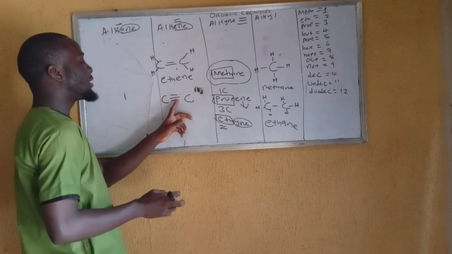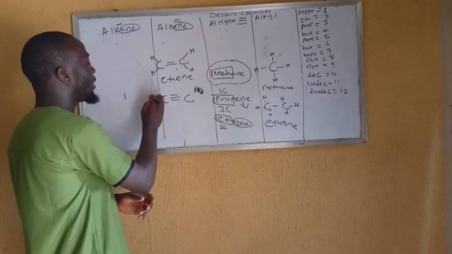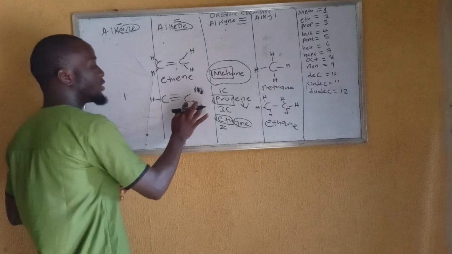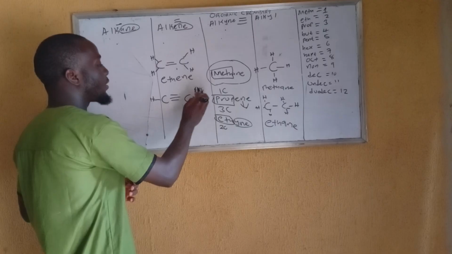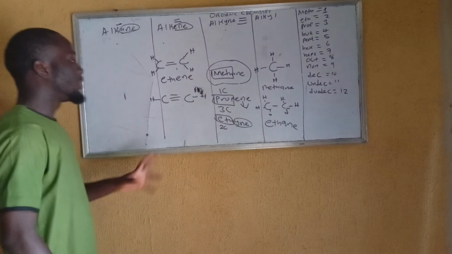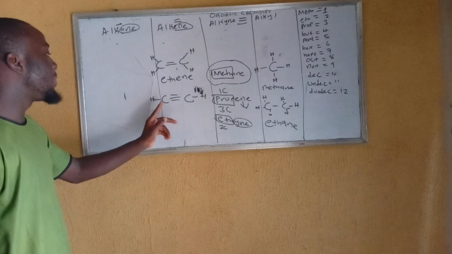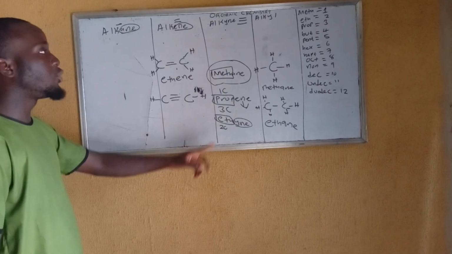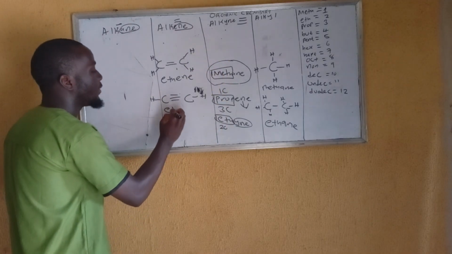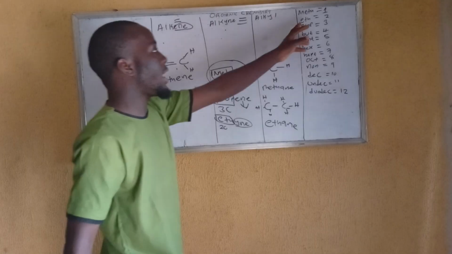Assuming you're also having something like a triple bond. So this first carbon is already attached with 3. It will mean how many more? 1. You know I said the maximum is 4. This one too is 3, so it will mean 1. So now this kind of carbon, how do you name it? How many carbon is present? 2. And 2 is what? Eth, from the table over there.